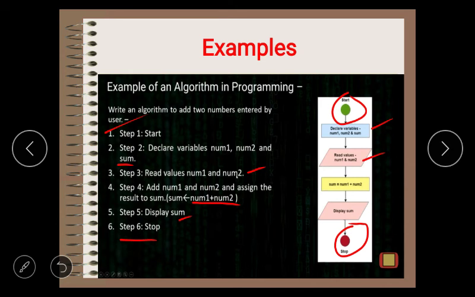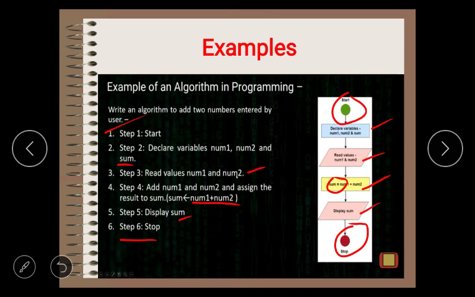Then those numbers are processed and substituted in variables number 1 and number 2, and we add them using the plus operator, and the result is stored in the variable sum. Finally our output is in the variable sum, so we display that sum as the output. After displaying the output value, we stop the process. So this is a simple programmatic example of an algorithm.